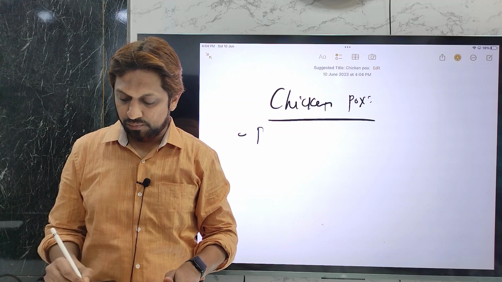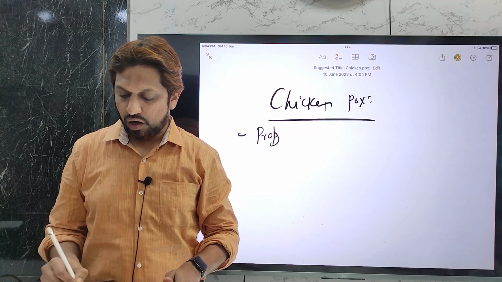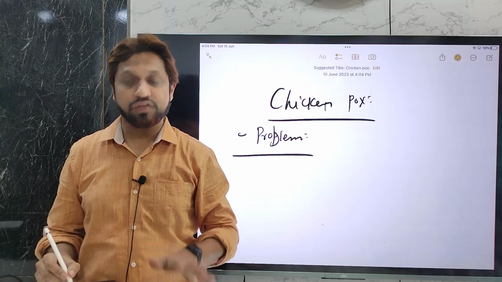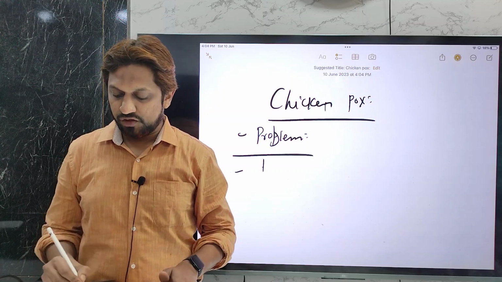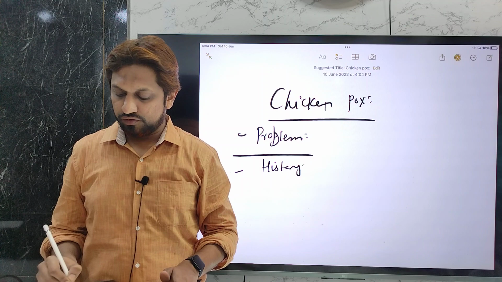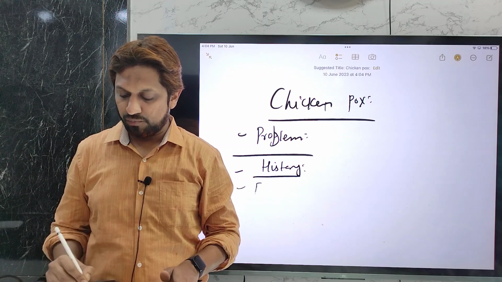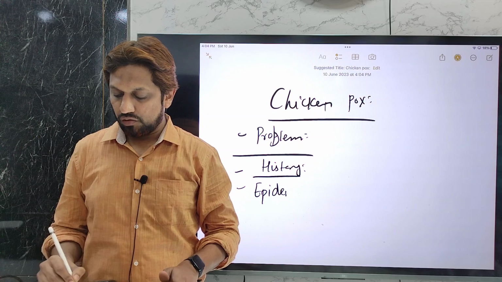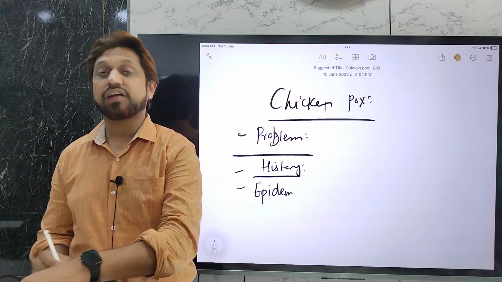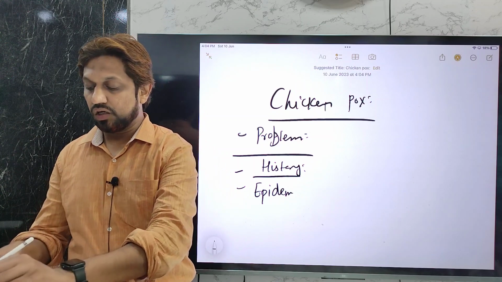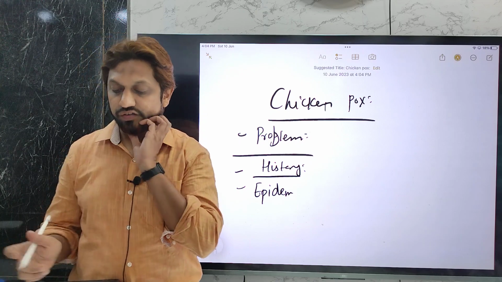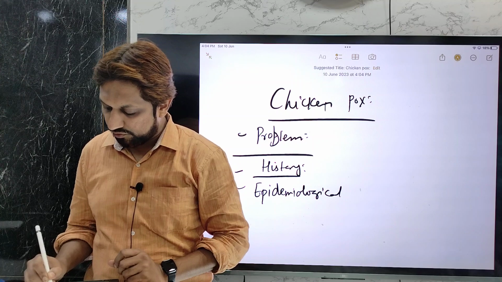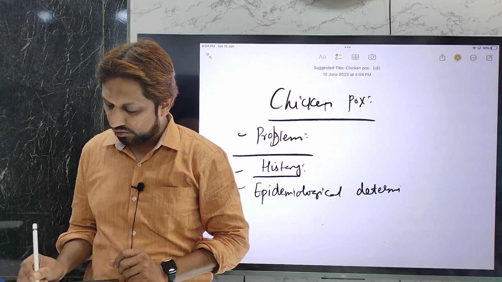First, we'll discuss the problem statement, that is how common this infection is throughout the world as well as in India. Then we'll discuss briefly the history of this disease. Then the most important one, the epidemiology, the epidemiological factors or determinants affecting this disease.